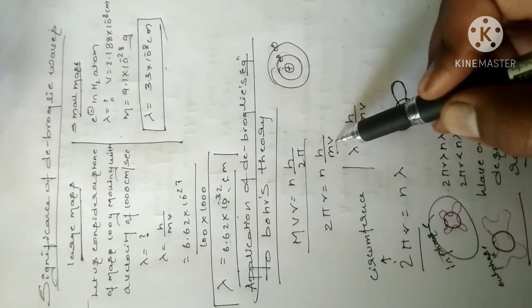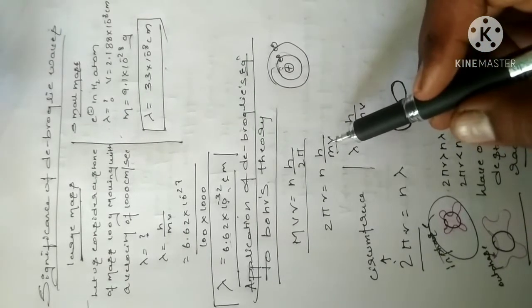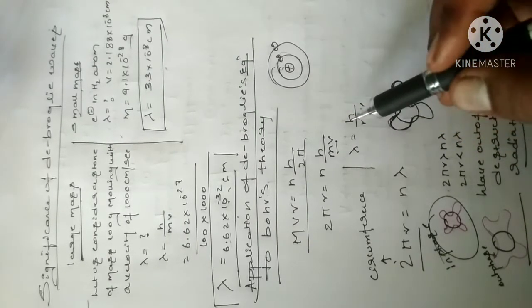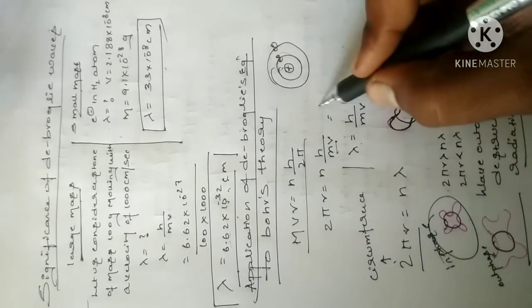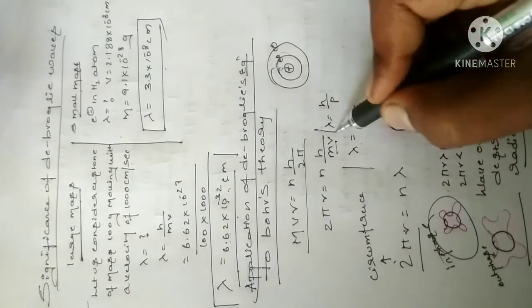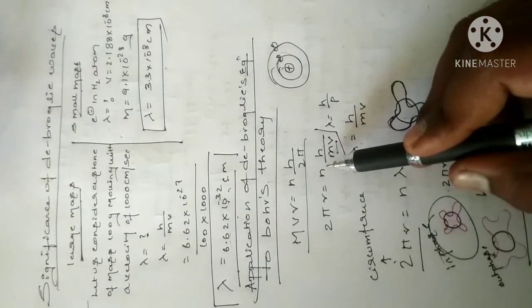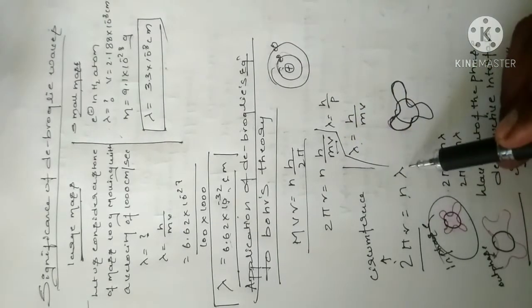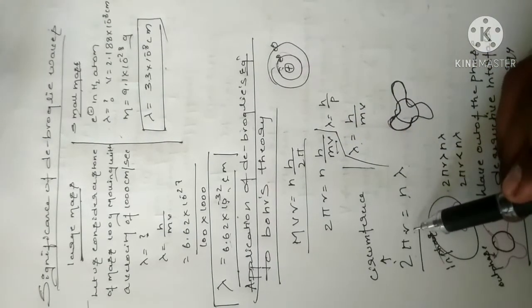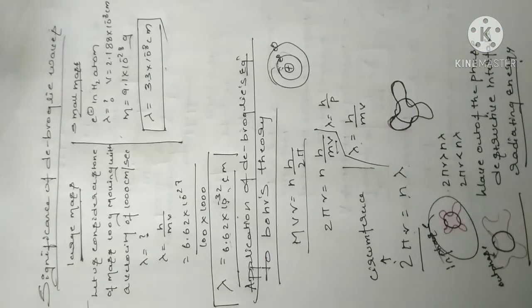We know that mv is p, so while substituting the de Broglie equation, h by p is lambda. Substituting this in the above equation, we get 2 pi r is equal to n lambda. 2 pi r is the circumference of the electron's orbit.